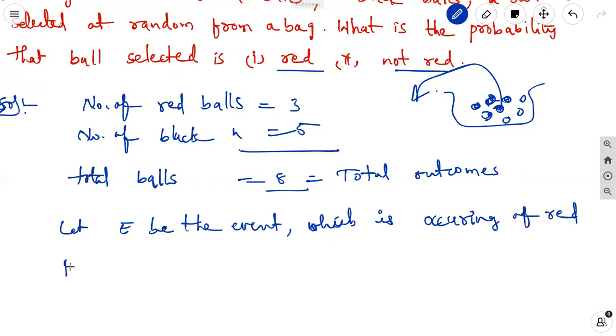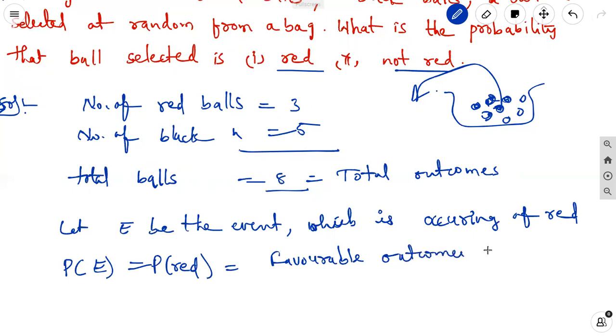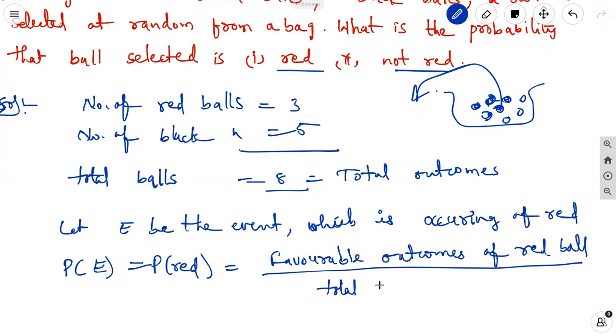Then probability of E, or probability of red ball, is equal to favorable outcomes of red ball by total outcomes.